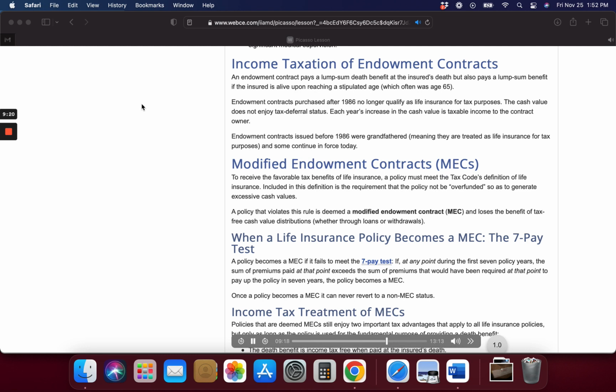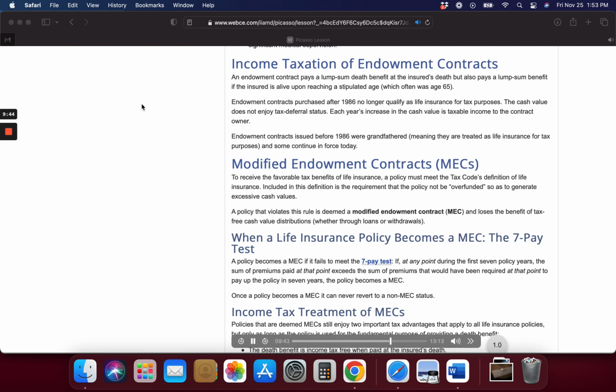Income tax treatment of MECs. Policies that are deemed MECs still enjoy 2 important tax advantages that apply to all life insurance policies, but only as long as the policy is used for the fundamental purpose of providing a death benefit. The death benefit is income tax-free when paid at the insured's death. The cash value grows tax-deferred as long as it stays in the contract.